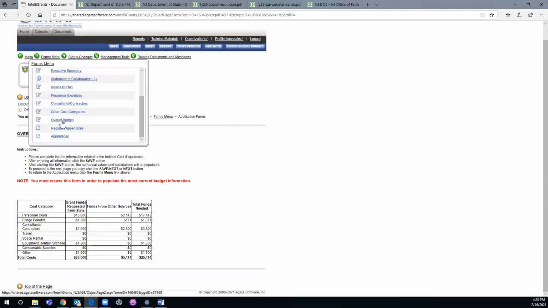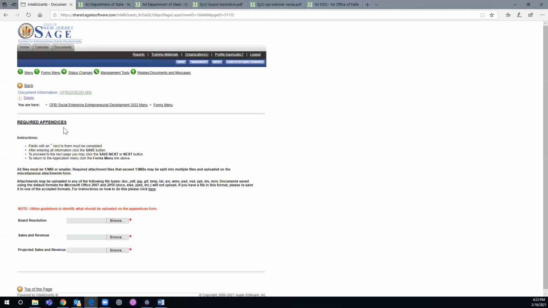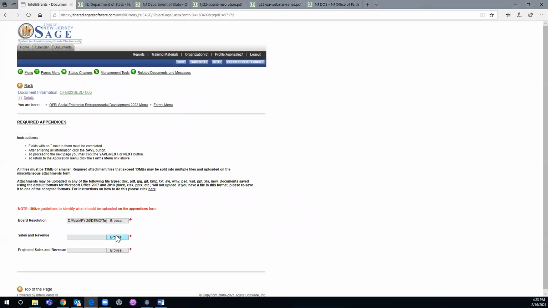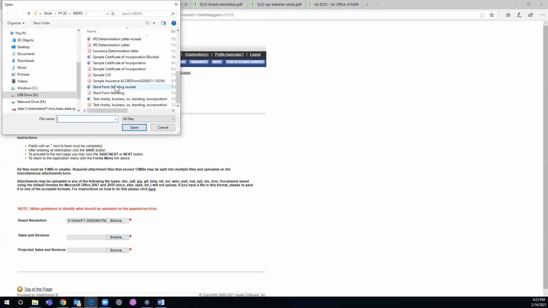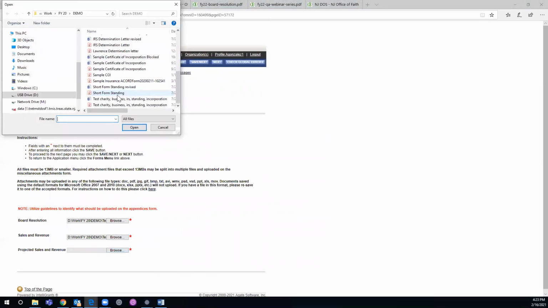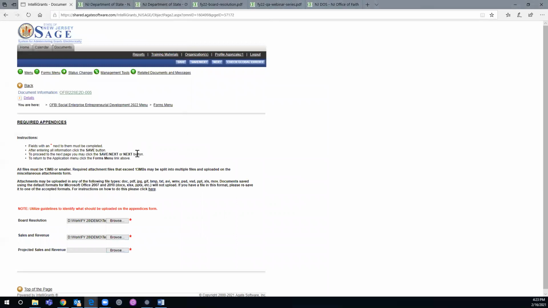You hover over forms, you scroll down to required appendices, and the only thing we're asking you to do here is upload three documents: your board resolution, your sales and revenues, and your projected sales and revenues. Wherever that's at, you browse, you find it, you click, and you add it. Same thing with that one, and same thing with this one. Then you click save.